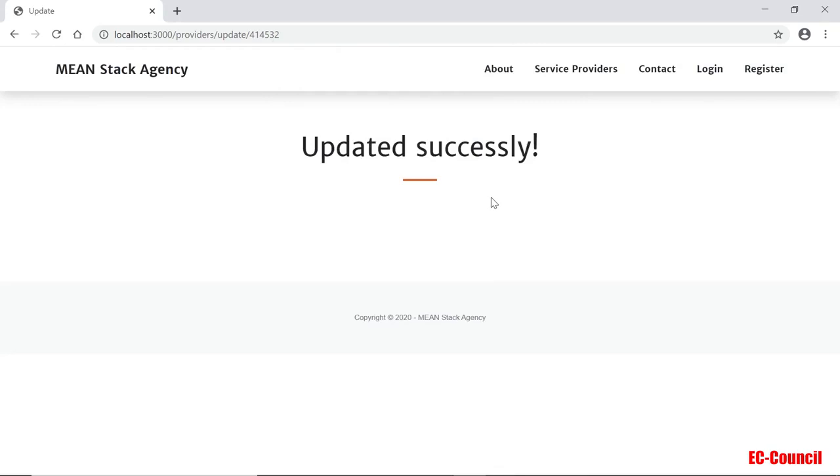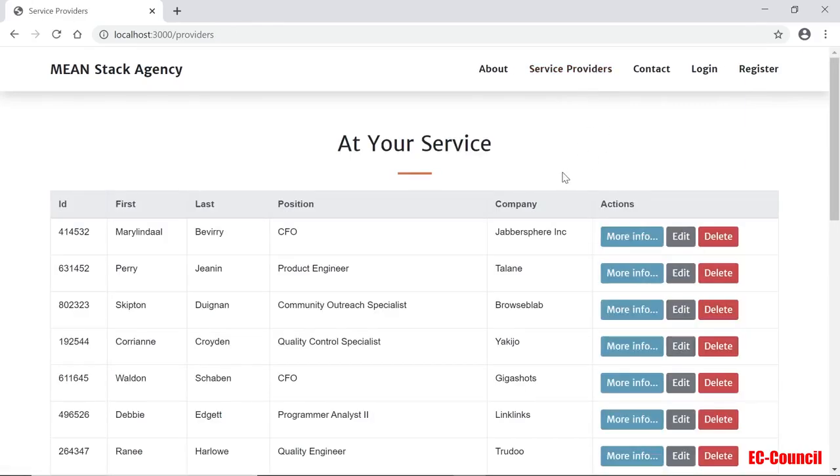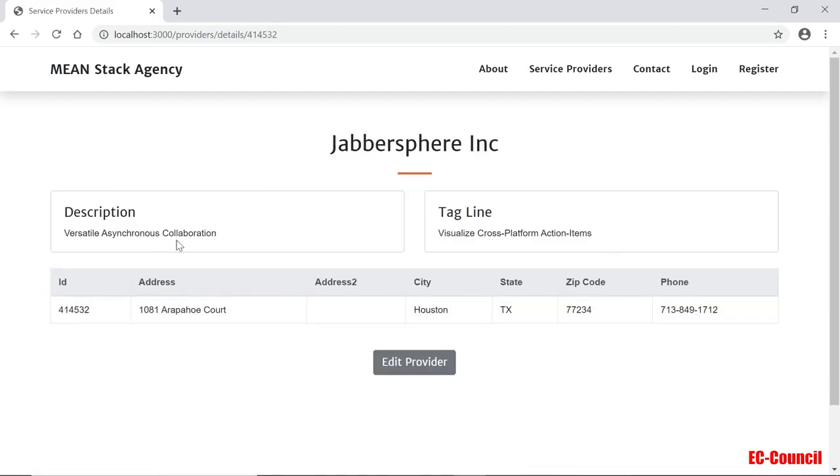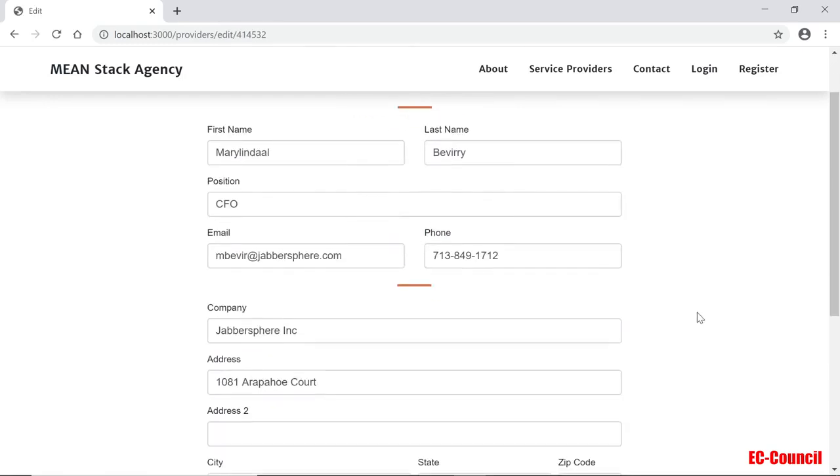Again, we did not check for error. It might have errors, but usually you want to handle that as well. So let's go back to the providers and see if that did change. So we did change to CFO. I changed her name to something different. The company is Inc. If you go to more information, there it is again, the same information here. Company names may change. We do not change anything here at all, but as you can see, it works perfectly. Edit provider, again, go here, and that's fine.